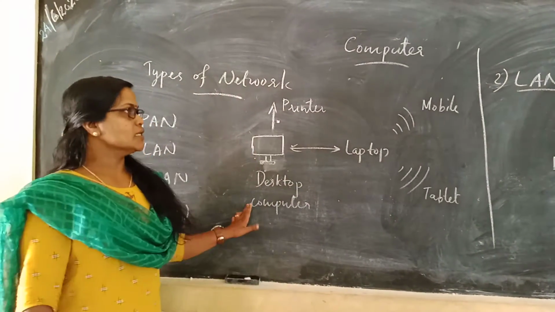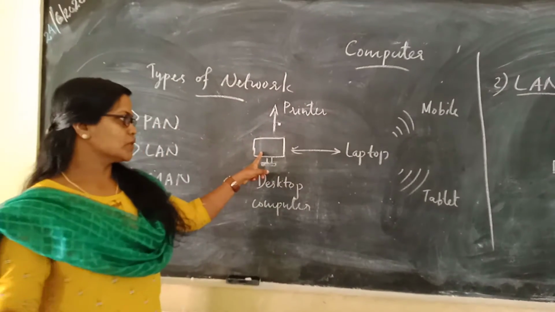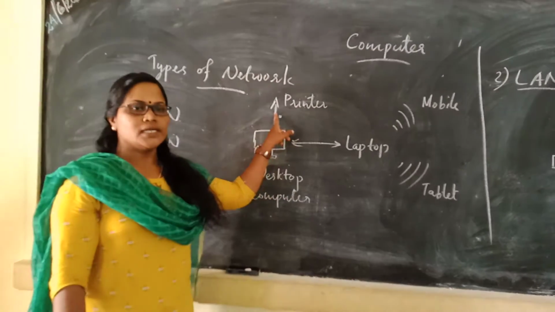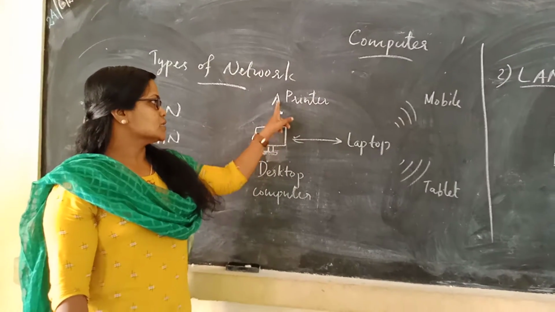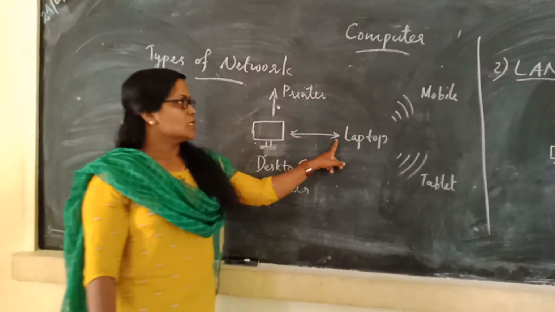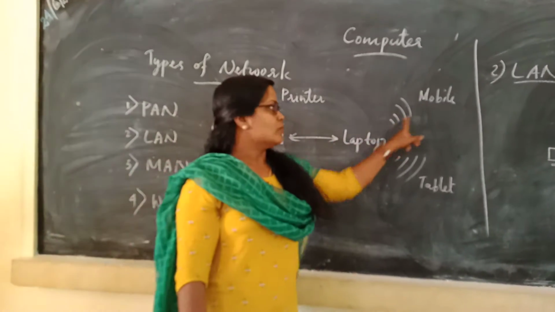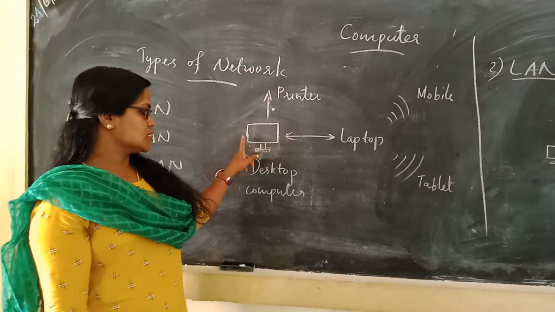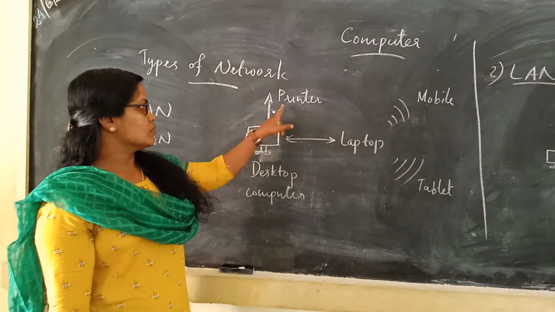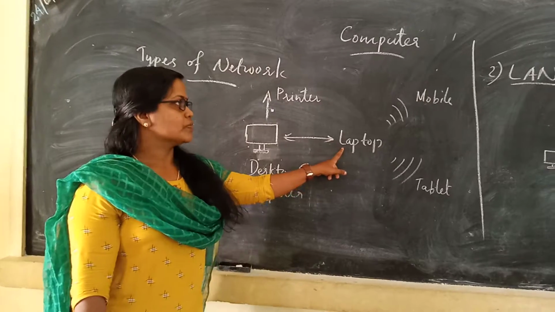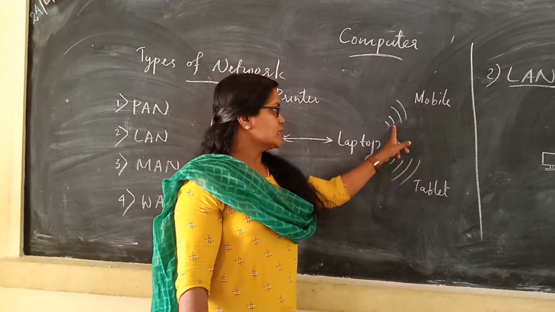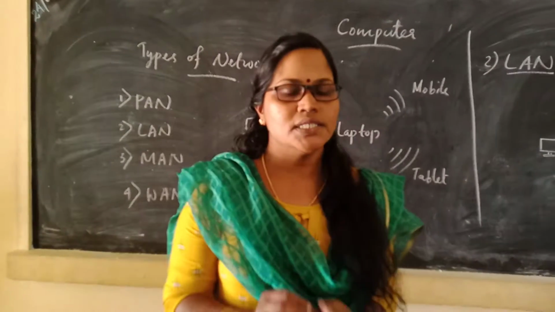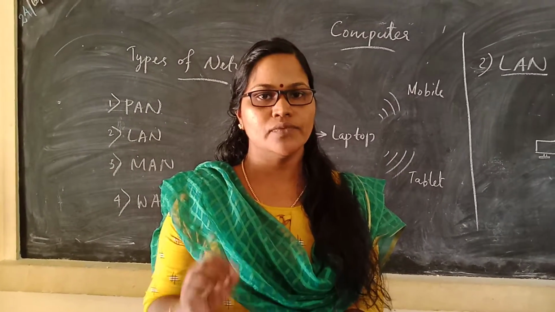Look at this figure. This is a PAN. This is a desktop computer, and here is the laptop. The printer and laptop are connected using wires. Then this is a wireless connection, mobile and tablet. Clear? This is the laptop, this is the desktop computer. We connected the printer and laptop using wire. This is mobile and tablet, which are wirelessly connected.